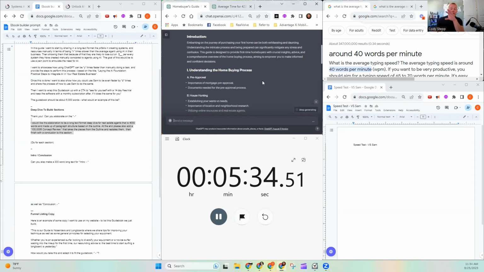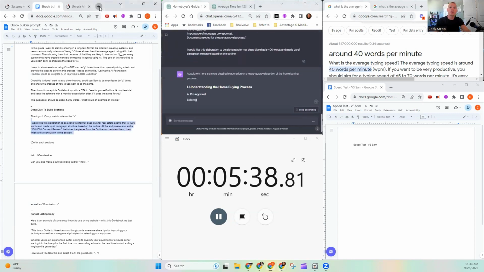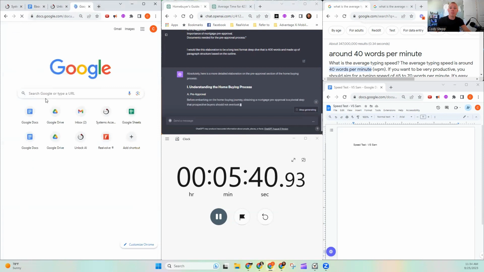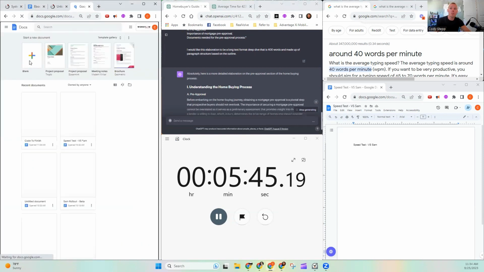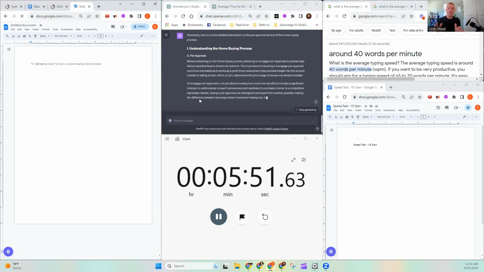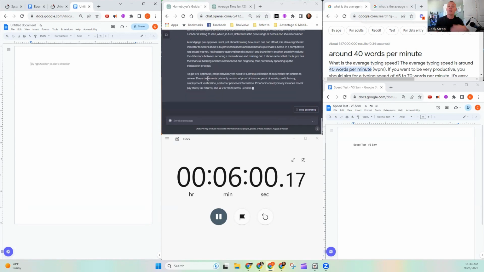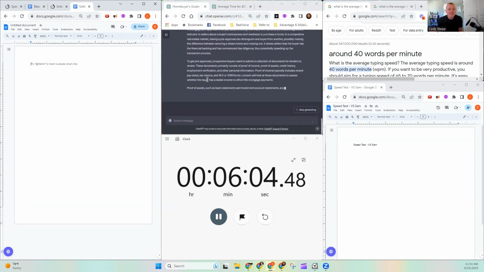Right. So now I've taken this very first concept and I'm asking it to outline it. What I would need to do over here is create a document. In that document, I am going to open up a brand new document and grab this piece once it's done building and plug it in. And then I'm going to review that. I'm going to grab that second piece of the outline, the third piece of the outline, and start building out this lead magnet manually through ChatGPT. So now we're at 6 minutes.